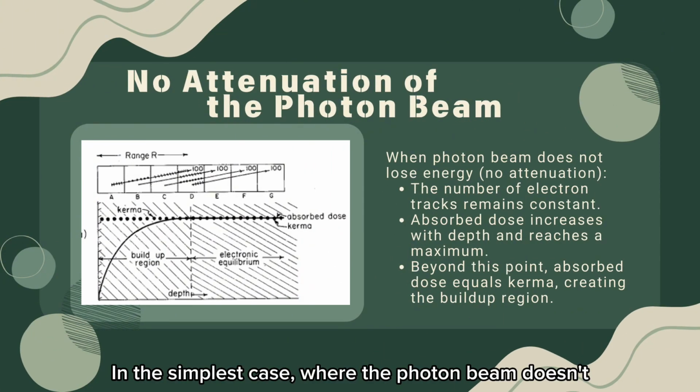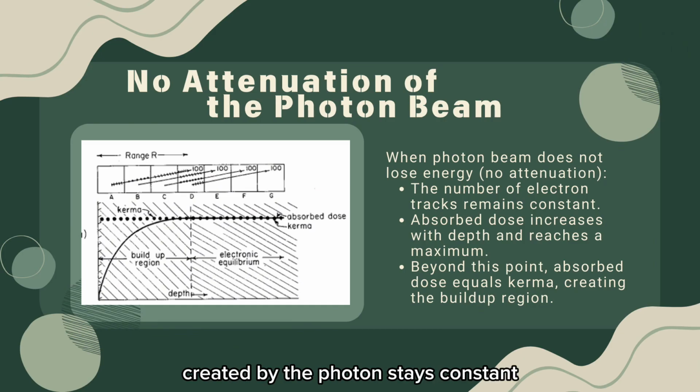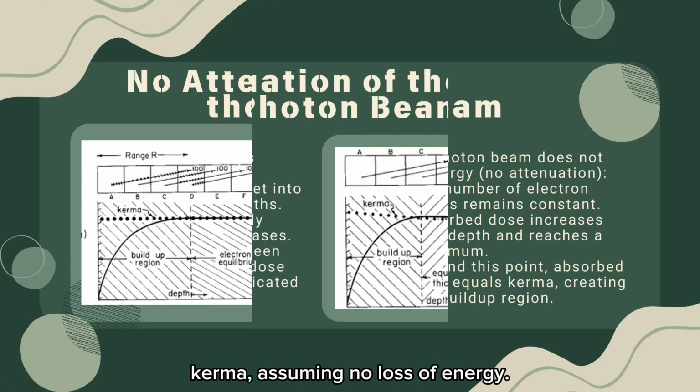In the simplest case, where the photon beam doesn't lose energy as it moves through the material, the number of electron tracks created by the photon stays constant at each depth. In this case, the absorbed dose increases with depth, reaching its maximum at a certain point. After this point, the Kerma and absorbed dose become equal. This region is known as the build-up region. Once we move beyond this build-up region, the absorbed dose equals the Kerma, assuming no loss of energy.